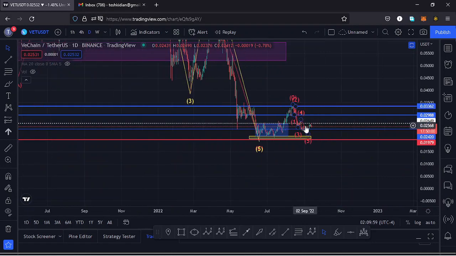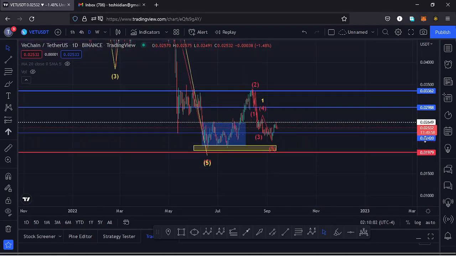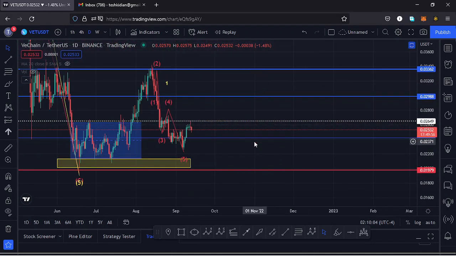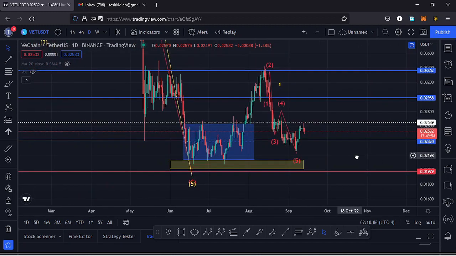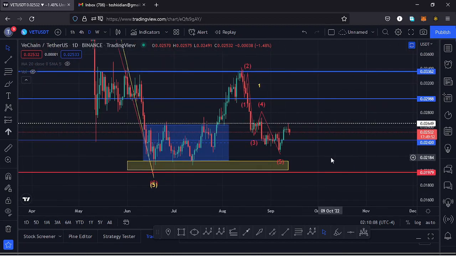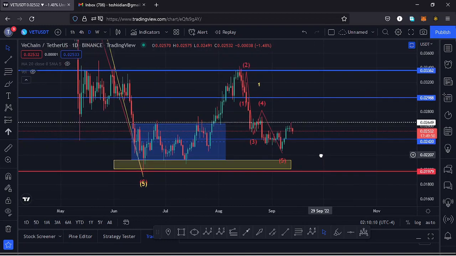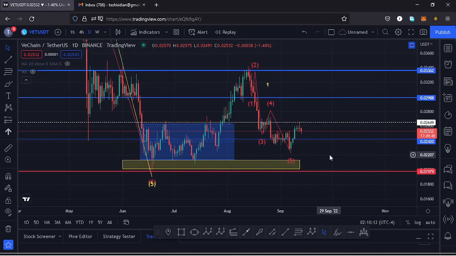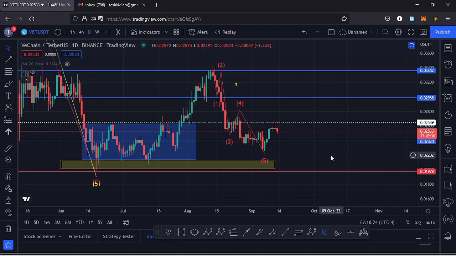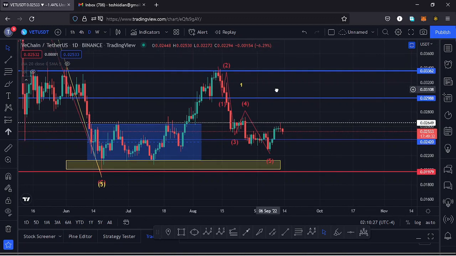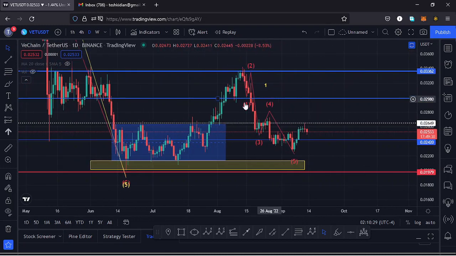And starting my analysis here on the daily chart, you can see we had been trading within this channel after making our low at around the $0.02 mark. We saw a huge breakout to the upside, managed to break above key areas of resistances here on the chart, and at the key area of resistance at around the $0.03362 mark we got rejected, and we are seeing a massive pullback to the lower side.